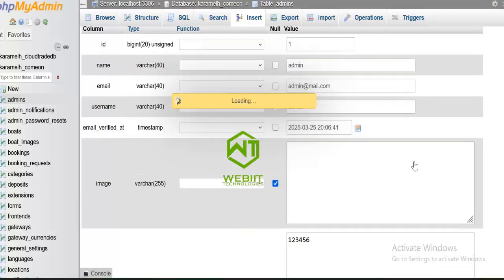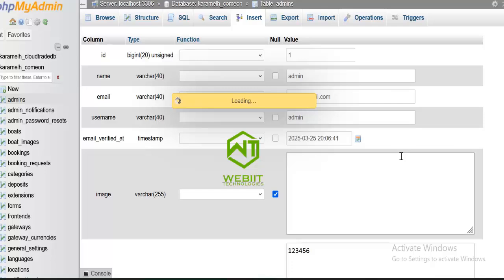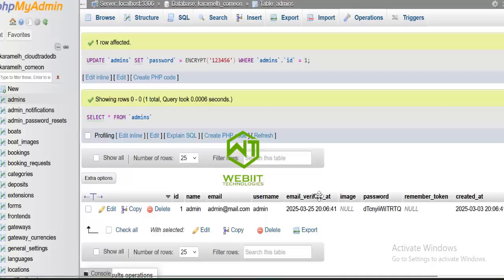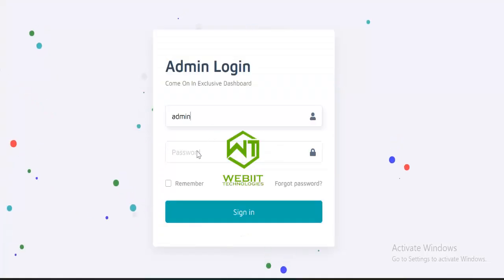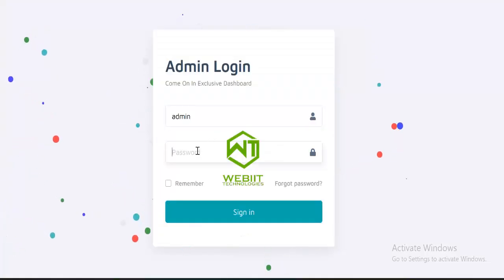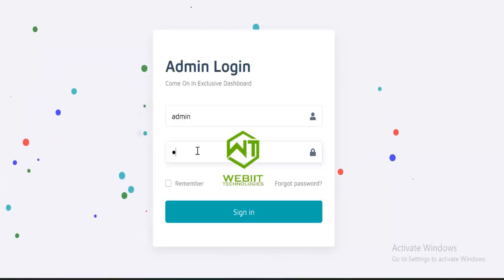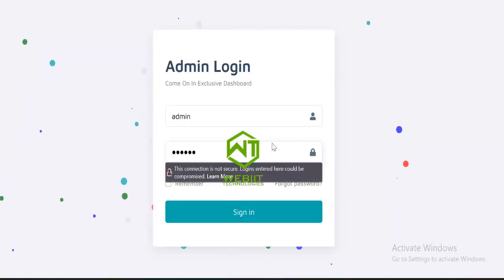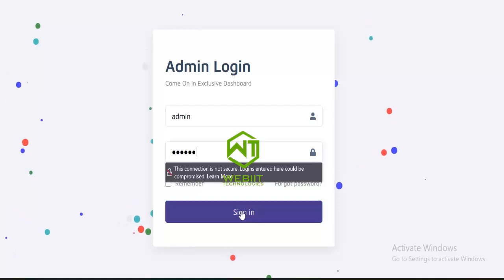Then I'll click on go. Then I'll put in my password, which is 123456. I'll click on submit.